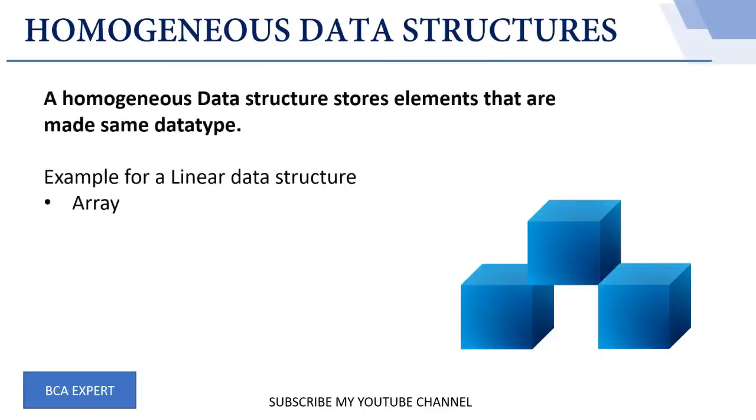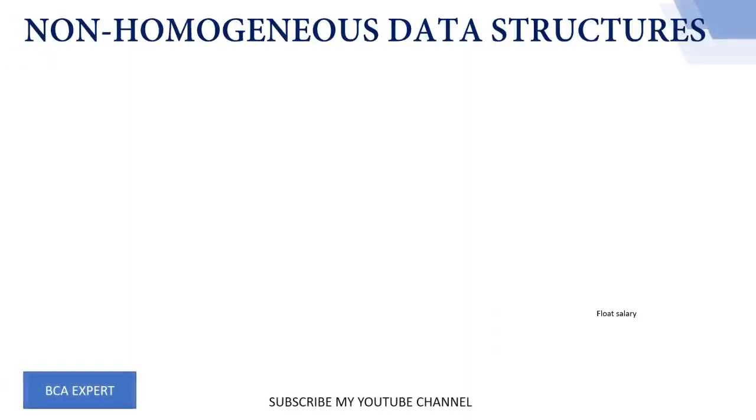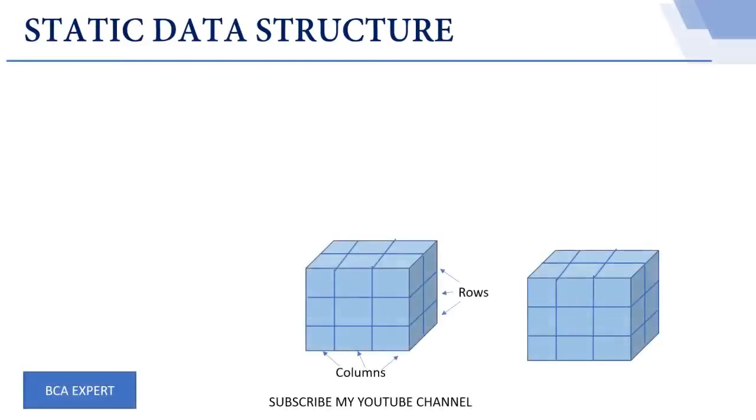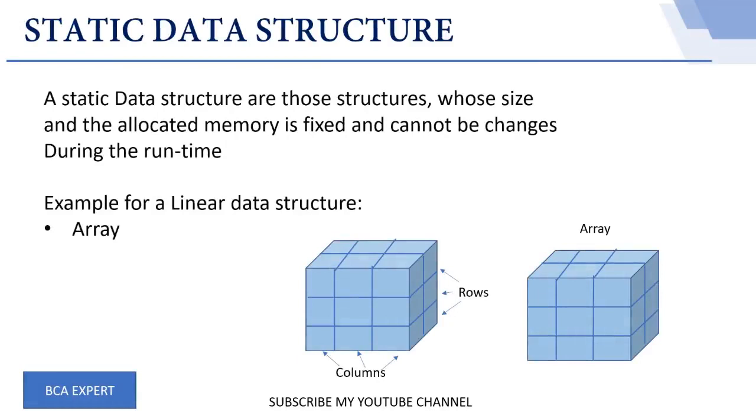Followed by that, we have the homogeneous data structure. A homogeneous data structure stores elements that are of the same data type, for example an array. The next one is the non-homogeneous data structure. A non-homogeneous data structure stores elements that are of different data types, for example structures. Followed by that, we have the static data structure. Static data structures are those whose size and allocated memory are fixed and cannot be changed during runtime, for example arrays.